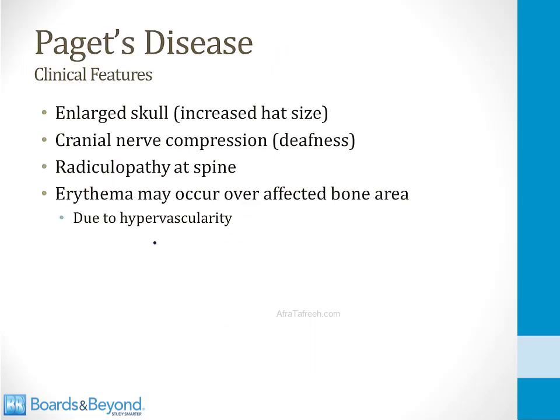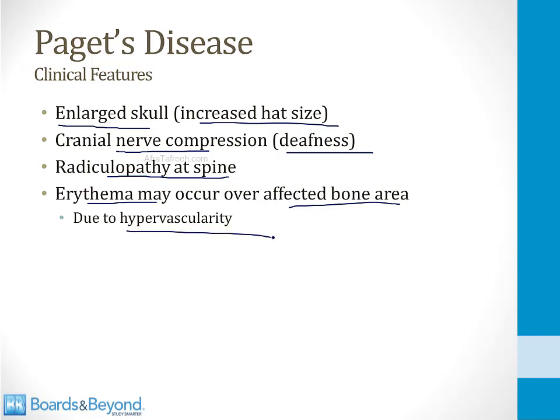Other findings of Paget's disease are shown on the slide here. Patients can develop an enlarged skull. Men who wear hats, which isn't very common these days, but if they do, can complain of an increased hat size. Cranial nerves can become compressed from skull enlargement. This can lead to deafness potentially. You can see radiculopathy at the spine if the bones of the spine compress a nerve root. And sometimes you can see erythema over the affected bone, especially when it's in the leg or one of the bones of the arms. You can see redness over the swollen bone, and this is due to the hypervascularity of the bone.